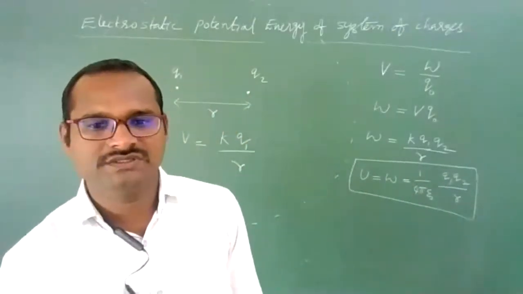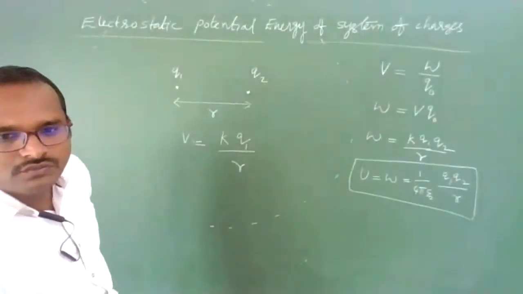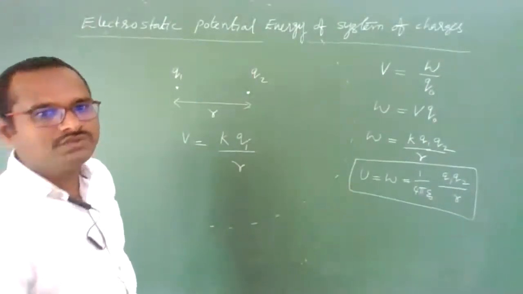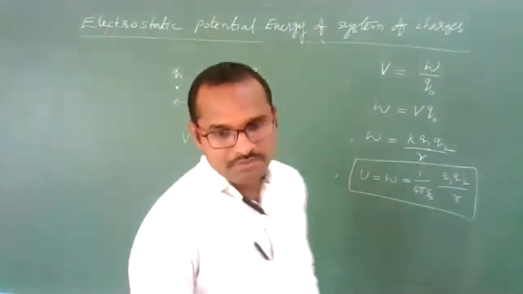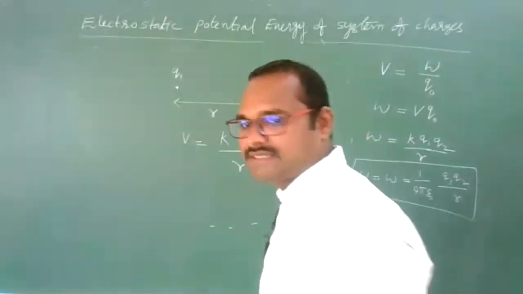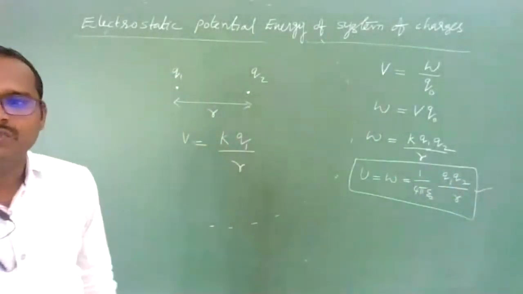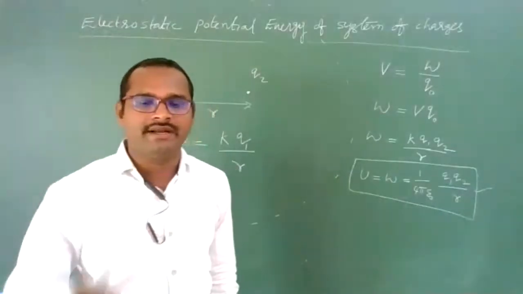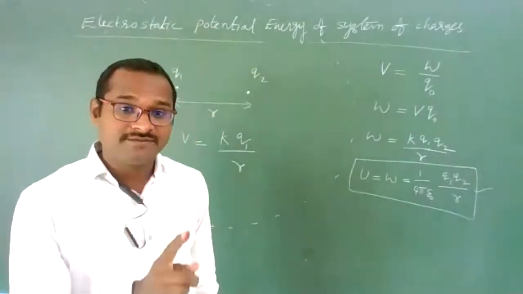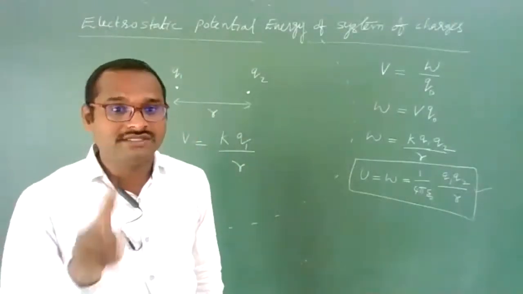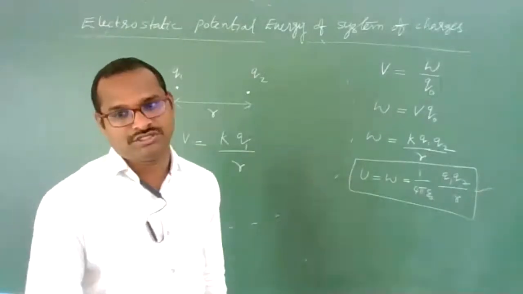Clear? Now let us do this same thing by using position vectors. Formula for problem solving, remember this. Potential energy is 1 by 4 pi epsilon naught Q1 Q2 by R. Force is 1 by 4 pi epsilon naught Q1 Q2 by R square. If R is there, it means potential energy.